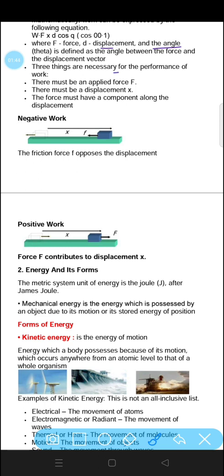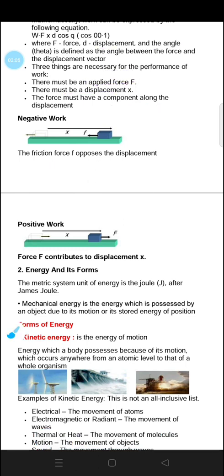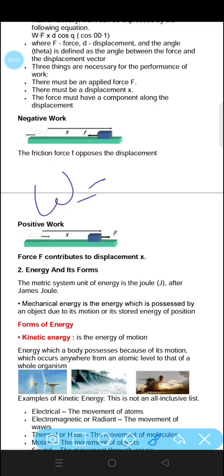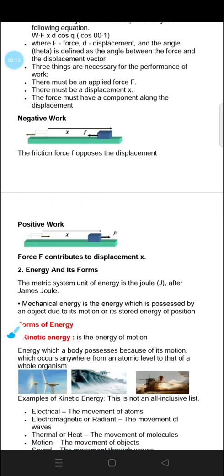Now three things are necessary for the performance of work. An applied force F must be applied. There must be some displacement. The force must have a component along the displacement. Only then can we say there was work done. So work done is defined as displacement into force. Any applied force which causes displacement is called work.